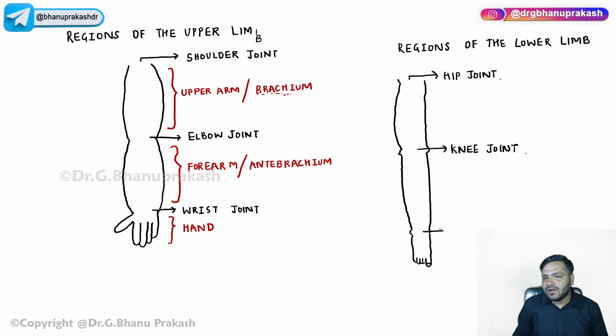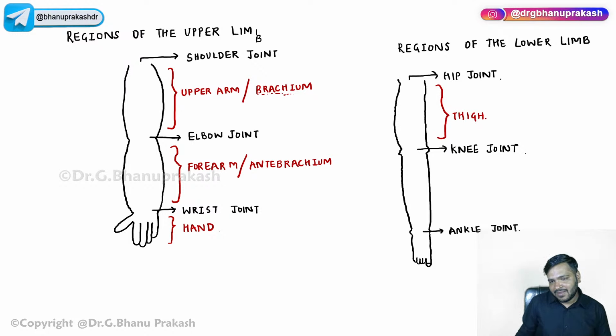This joint is called the ankle joint, guys. Now, okay, David. From the hip joint to the knee joint, this region is called the thigh region.